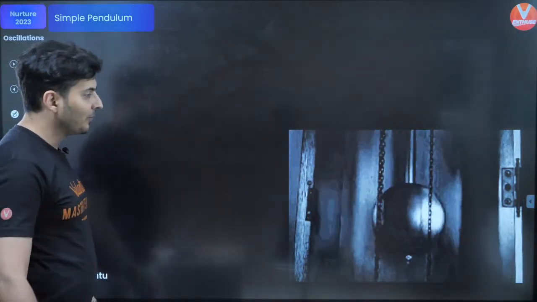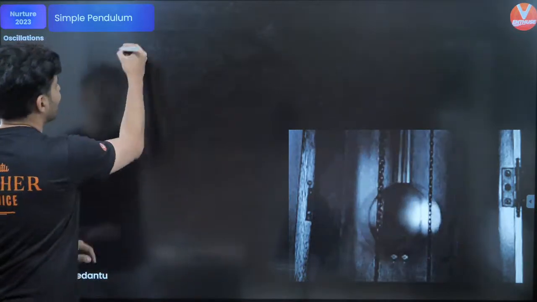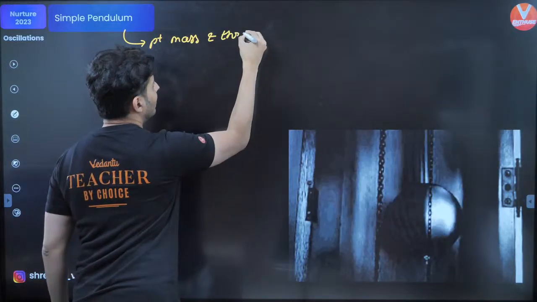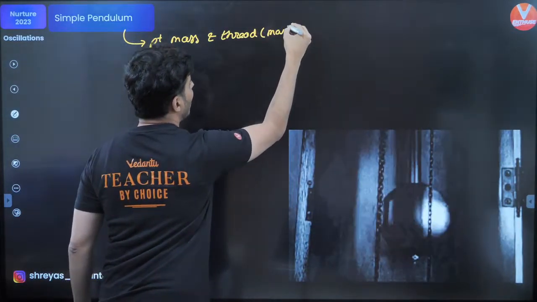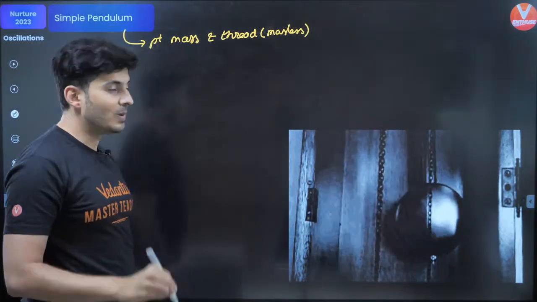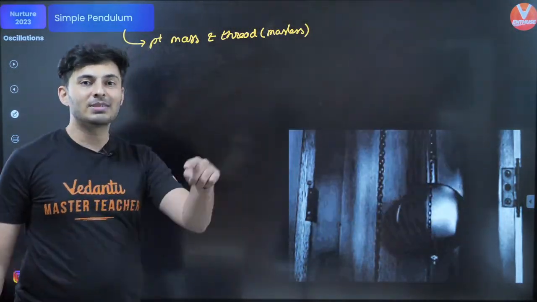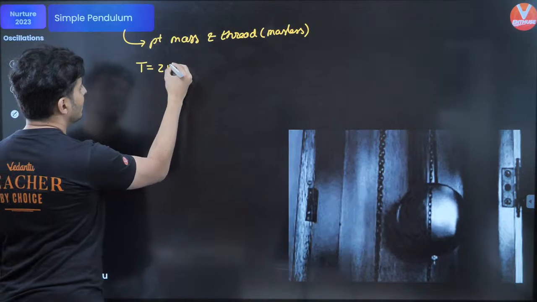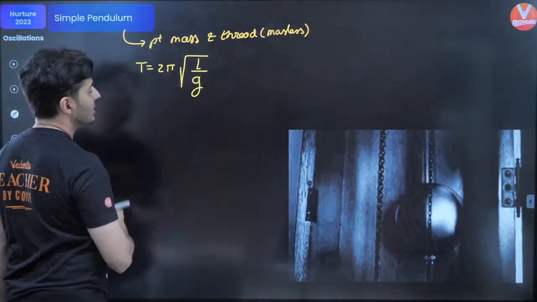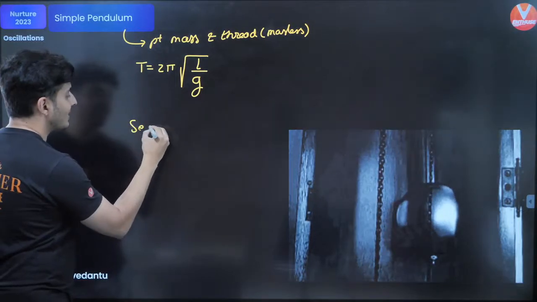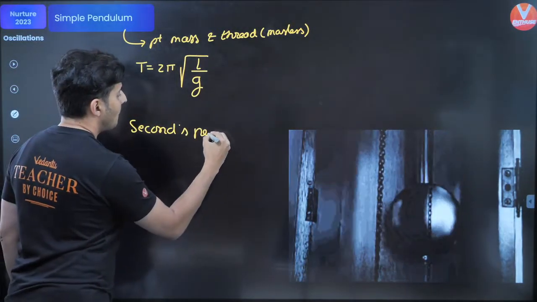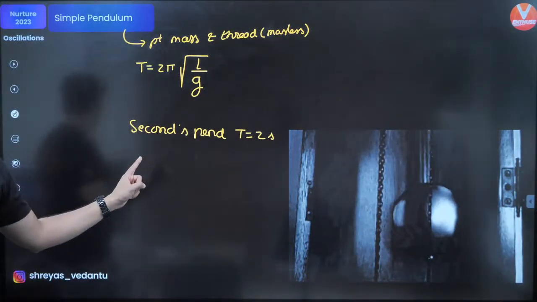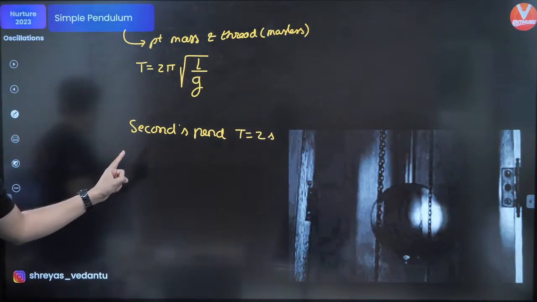Okay, so a simple pendulum is where you have a point mass and the thread is basically massless. That's very important. The thread should be massless. If the thread has mass, then it becomes a physical pendulum. So what's the time period of a simple pendulum? It is 2 pi under root L by G. Keep this in mind. You should also know that for a seconds pendulum, the time period is 2 seconds. Many people make a mistake and say a seconds pendulum has a time period of only 1 second. That is wrong. Please keep this in mind.